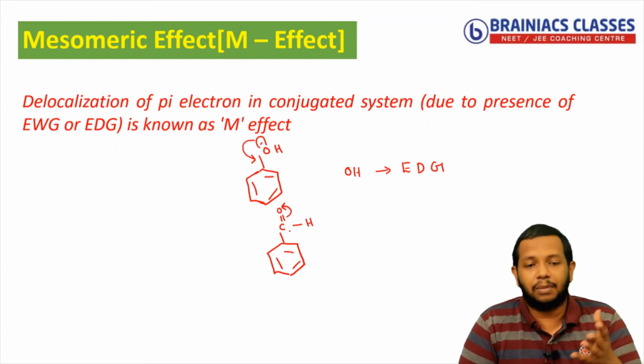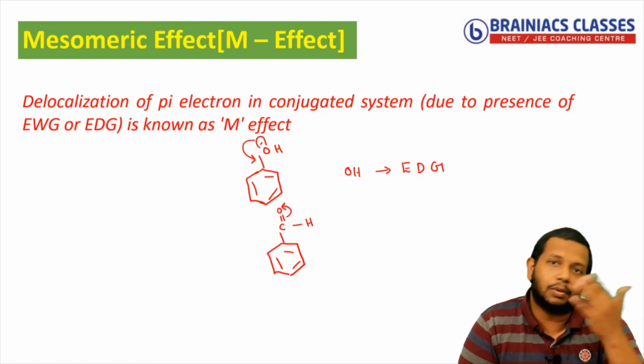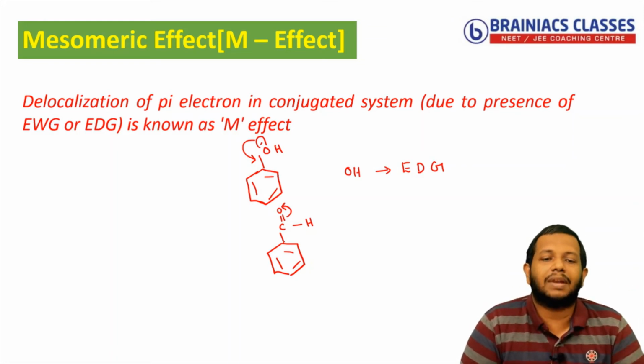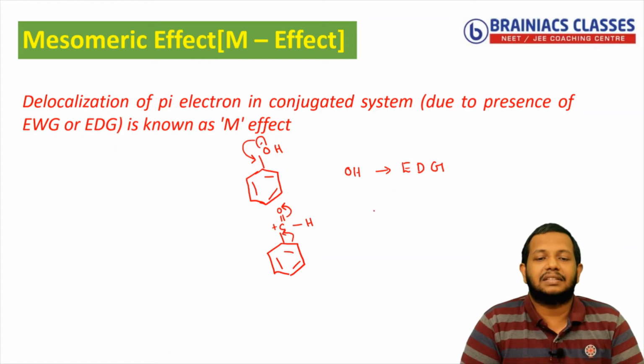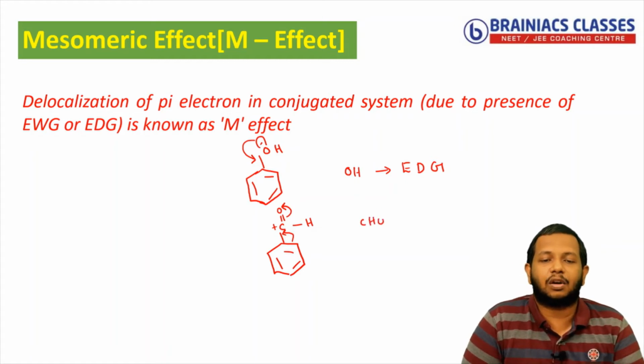We know the pi bond can shift in either direction, but in this case, since oxygen is more electronegative, it will move in that direction. So the carbon will become positively charged when it shifts, and the pi bond from the benzene will shift towards the carbon. Now we know that in this case the CHO group is electron withdrawing because of the oxygen, it is withdrawing the pi electrons. So it is an EWG, electron withdrawing group.